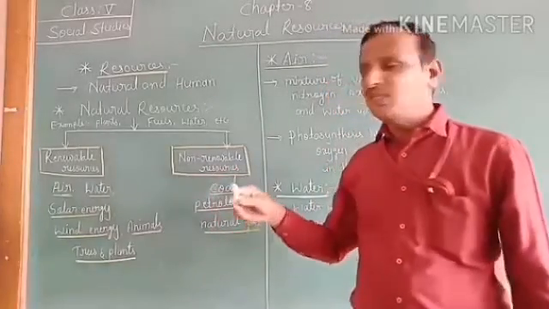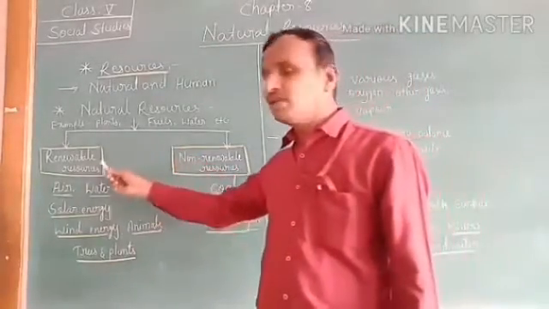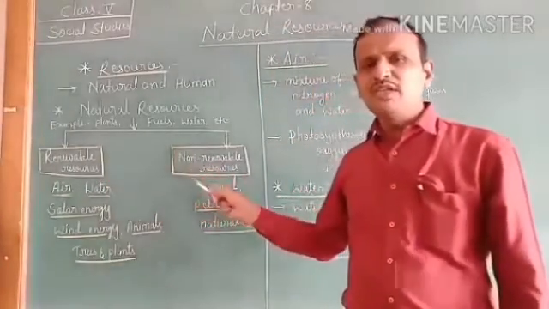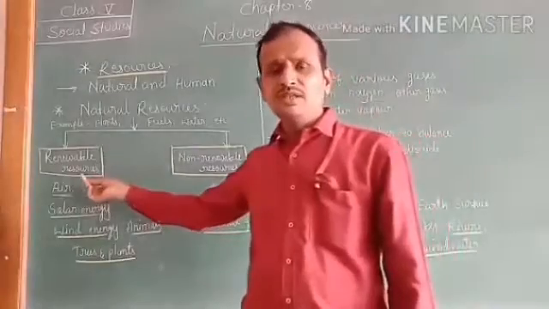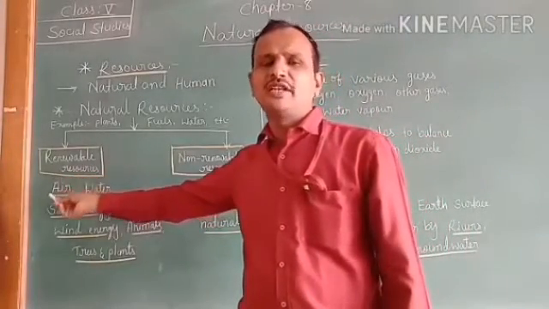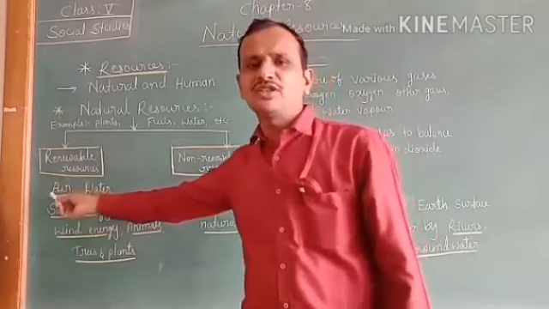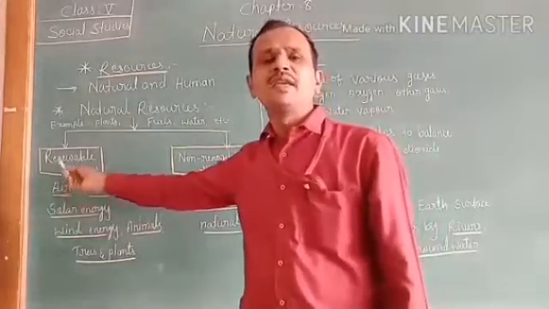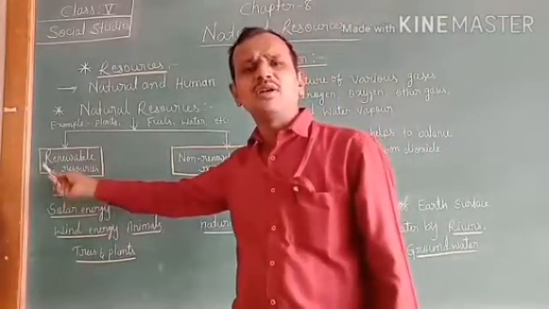What is the conclusion of this? Renewable resources cannot be exhausted, meaning they are not completed.